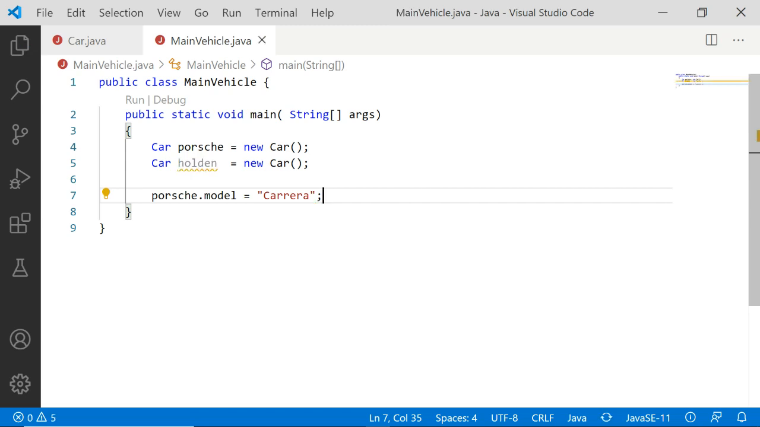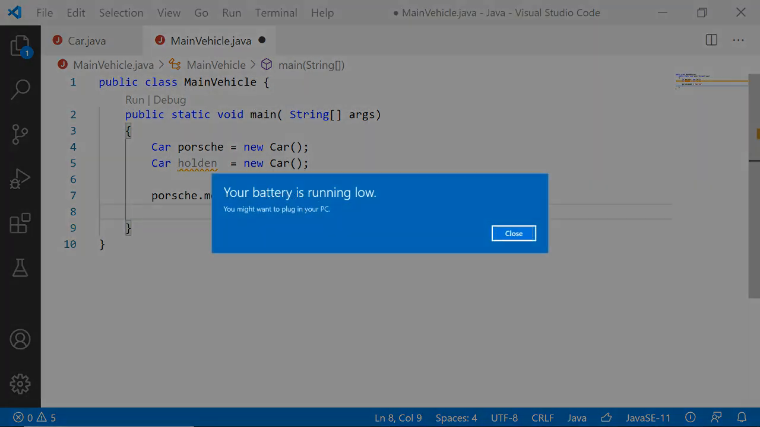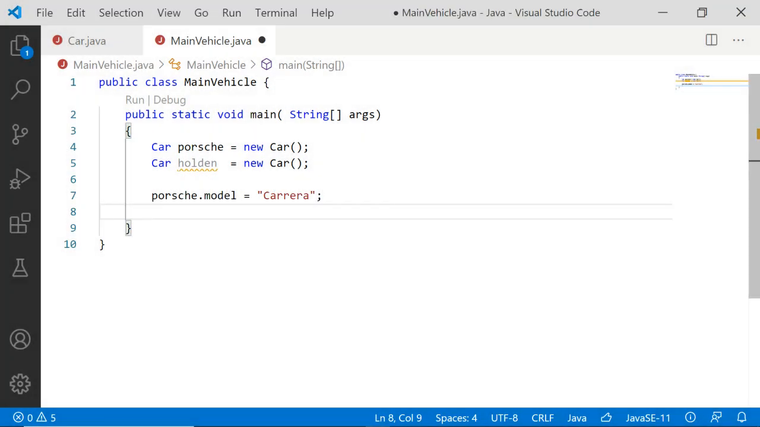Now, after creating an object called Porsche, with the help of the object I am accessing the attribute model and assigning a value Carrera. Now let us check whether it is actually working or not.